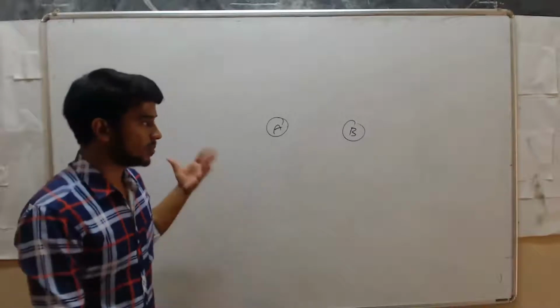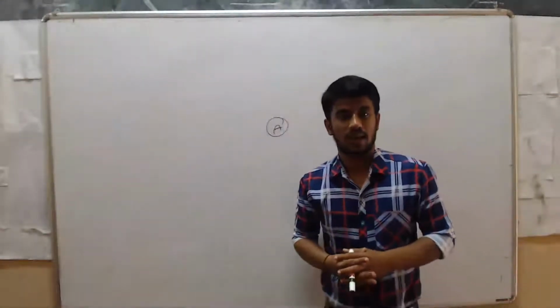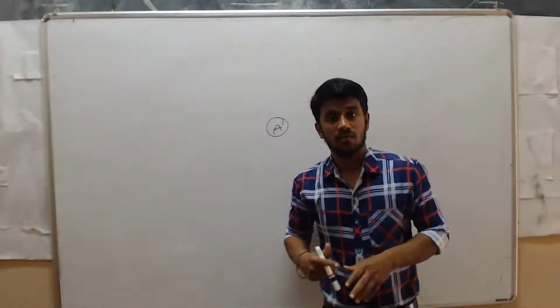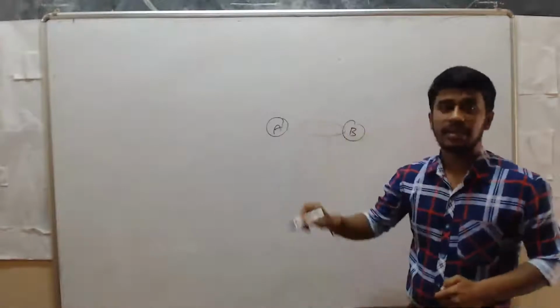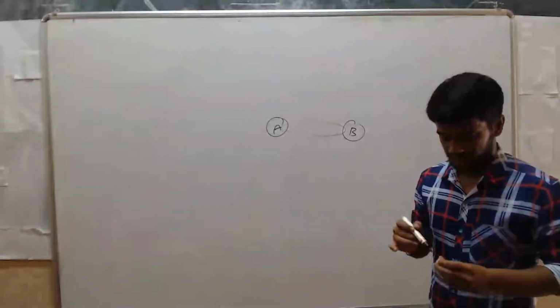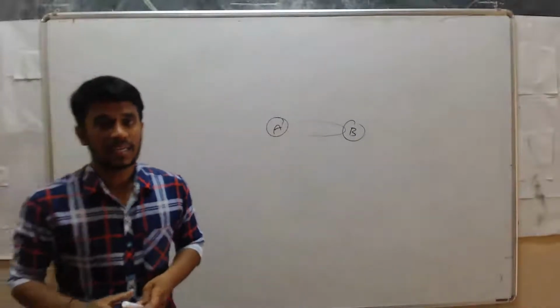But if you keep two objects in space, in the absence of external forces, if you keep two objects like this, then both the objects will attract each other. He said that. So what is that? In this universe, all the objects attract each other.